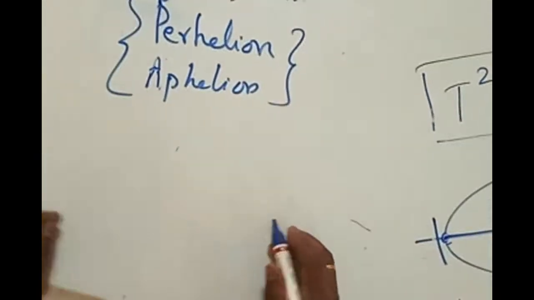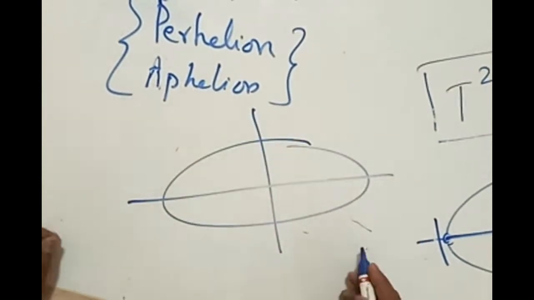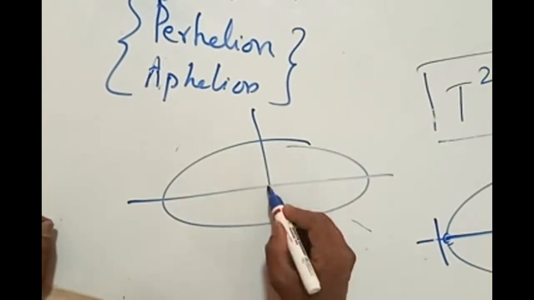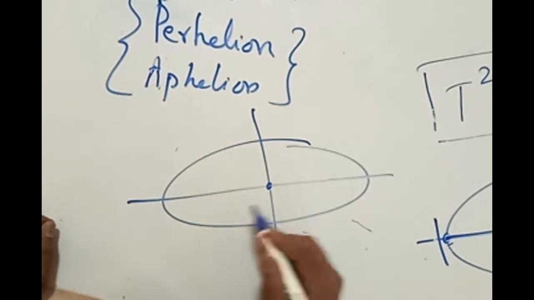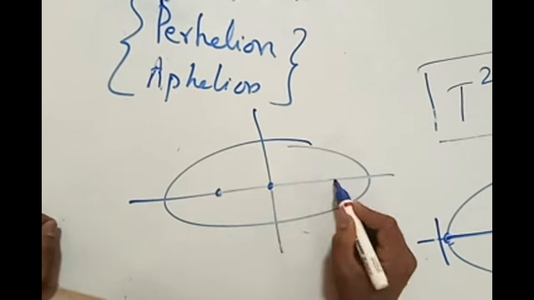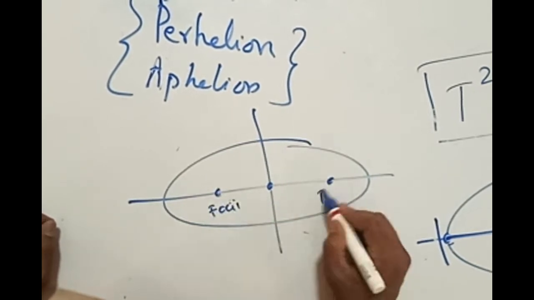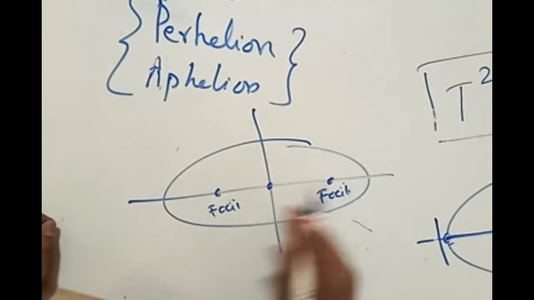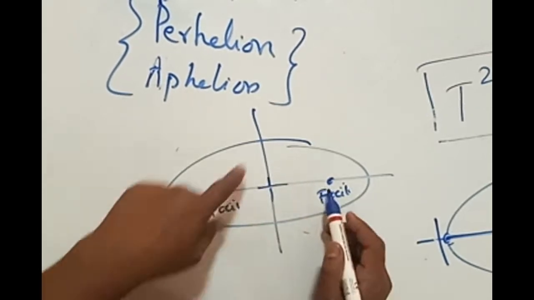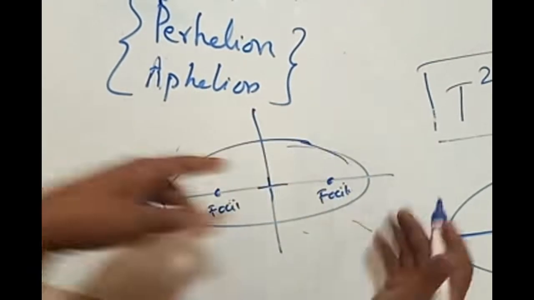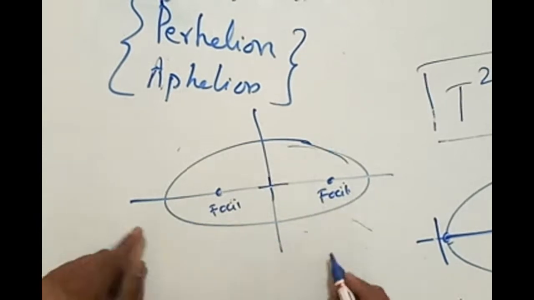Sun is going to be present at one of the foci. Check this part again. This is an elliptical orbit. The sun every time will not be present here, because that also keeps moving according to the planet. The sun could be present at the foci. It is not present at just any point on the major axis. The sun would be at some other place because, with respect to different planets, the path is going to differ.